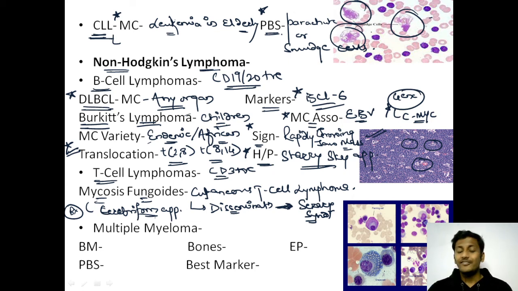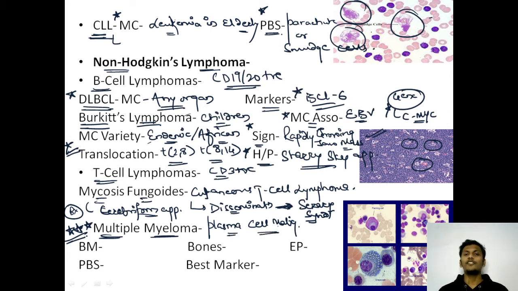Now talking about a very important malignancy, a question in every examination is a must from this topic, and the topic is multiple myeloma. Multiple myeloma is a plasma cell malignancy. What are plasma cells? Plasma cells are nothing but modified or differentiated B cells which produce antibodies.